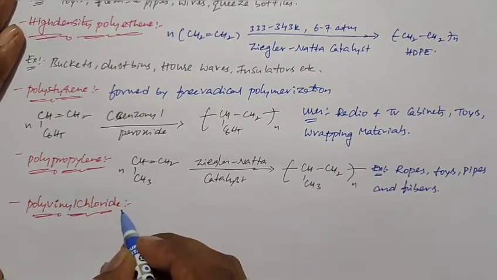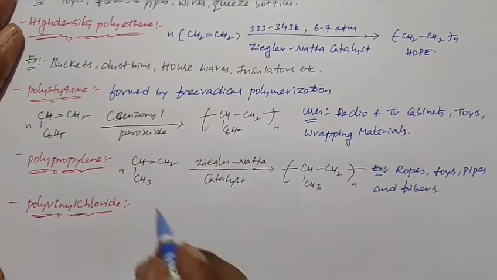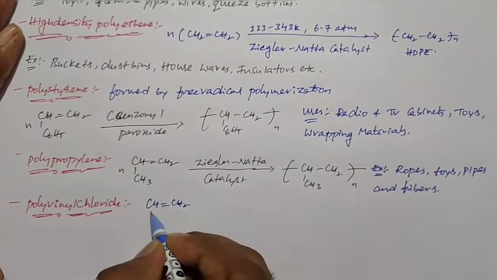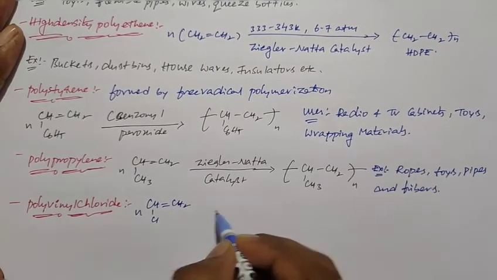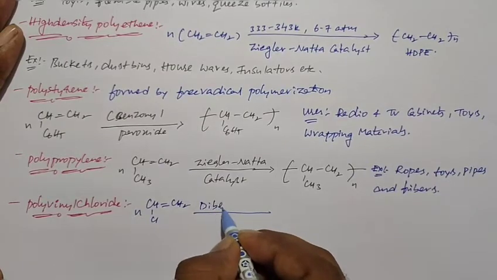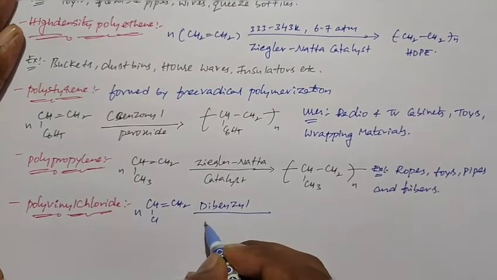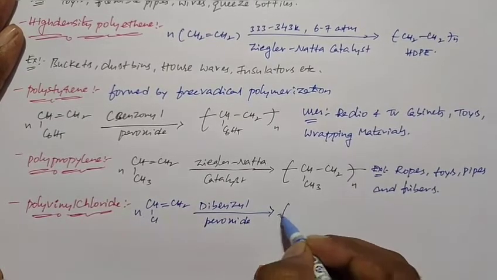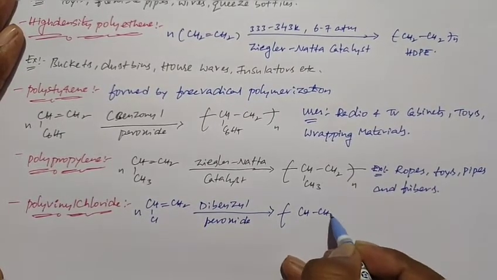So if you take the structure of vinyl chloride, that is CH double bond CH2 Cl. So this is vinyl chloride. When vinyl chloride undergoes polymerization in presence of dibenzoyl peroxide, it can form PVC, polyvinyl chloride.